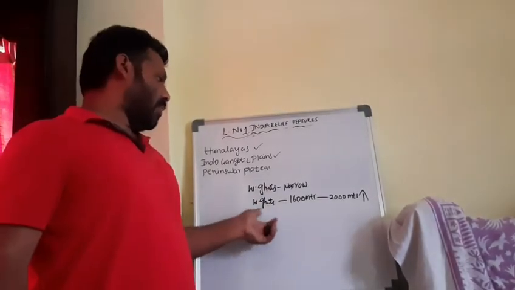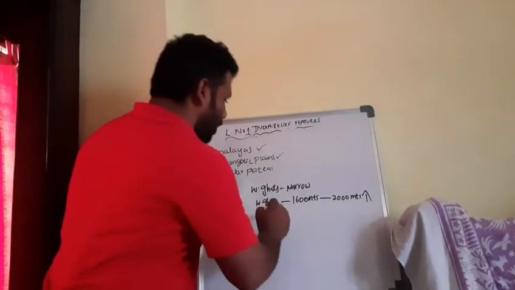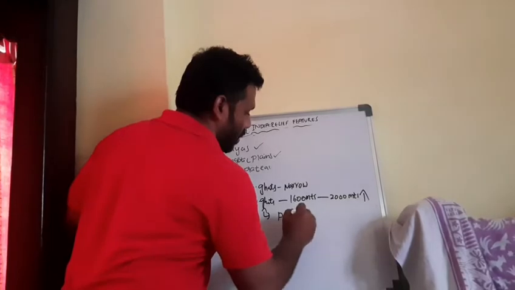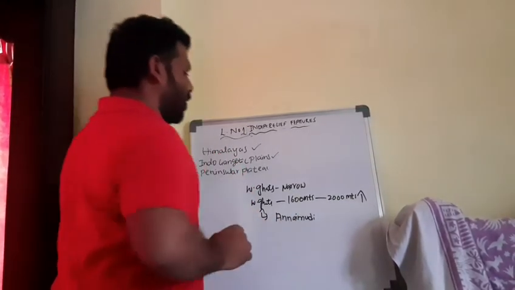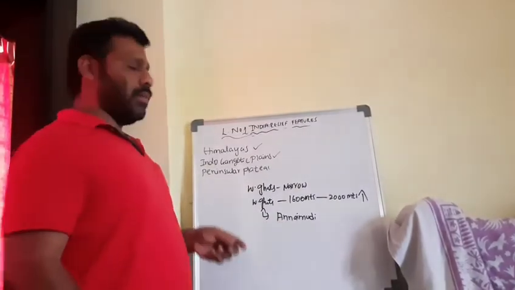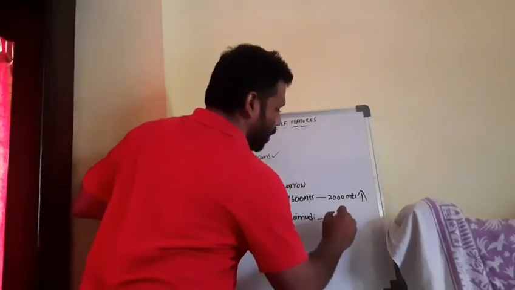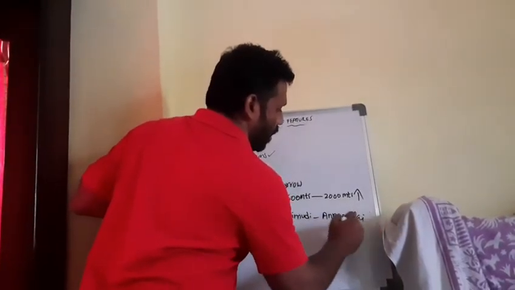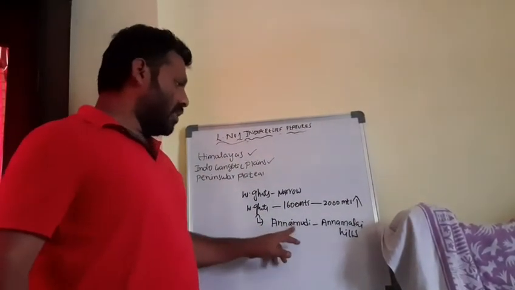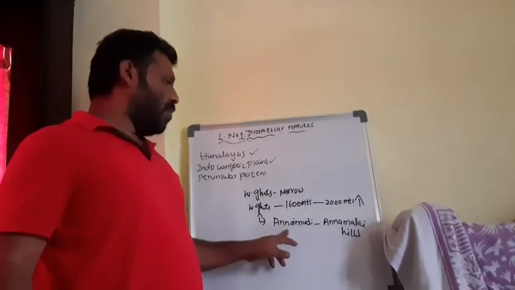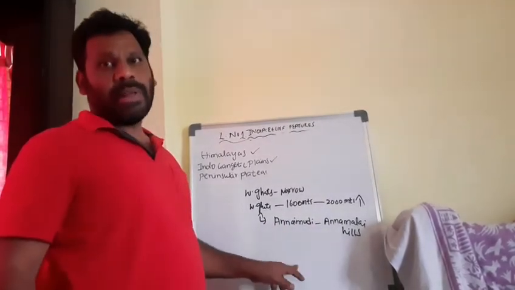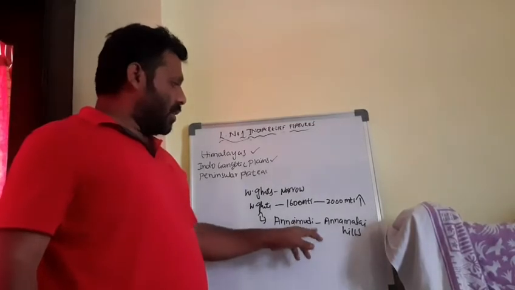Here, the highest peak in the Western Ghats is Annaimudi, and it is also the highest peak in the Annamalai Hills. Here we can find something very important. Annaimudi is the highest peak in the Western Ghats. Annaimudi is the highest peak in the Annamalai Hills. Annaimudi is the highest peak in the Peninsular Plateau. Annaimudi is the highest peak in South India also.